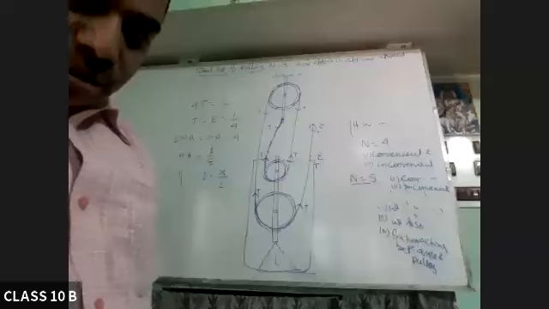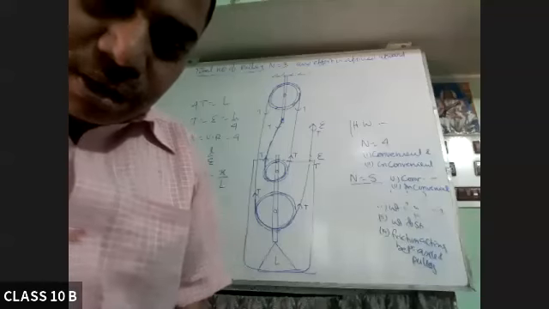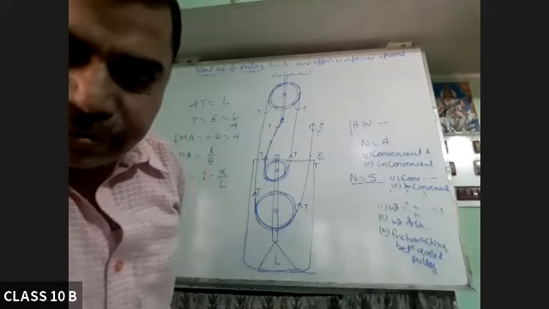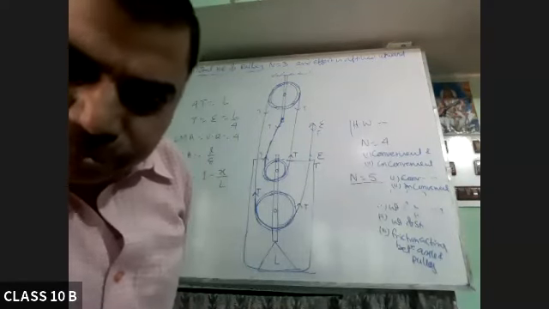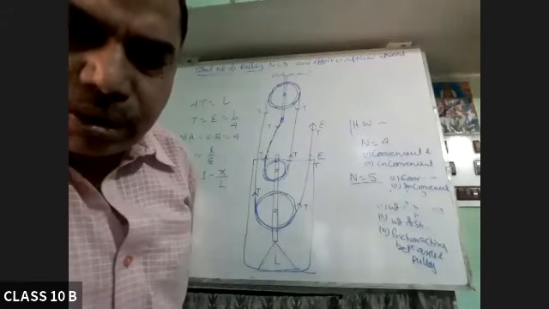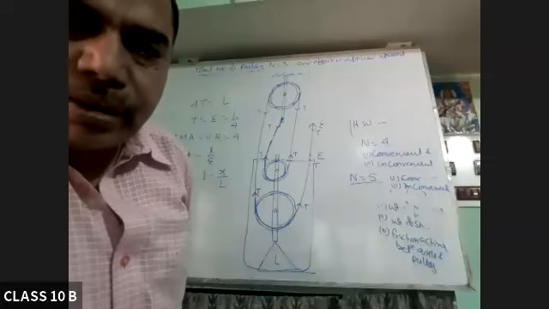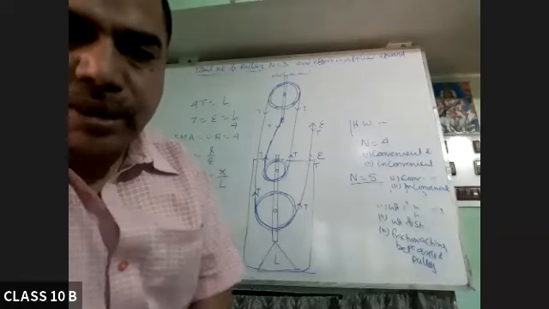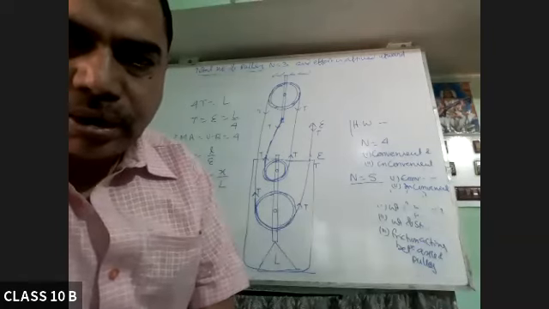Which tension did you say to leave? Voice is not clear. Which chapter? It is already written, no? First chapter. Already announced on that day. First chapter, that is moment of force, moment of couple, center of gravity, and uniform circular motion. Till there. Yes, sir, you said before.